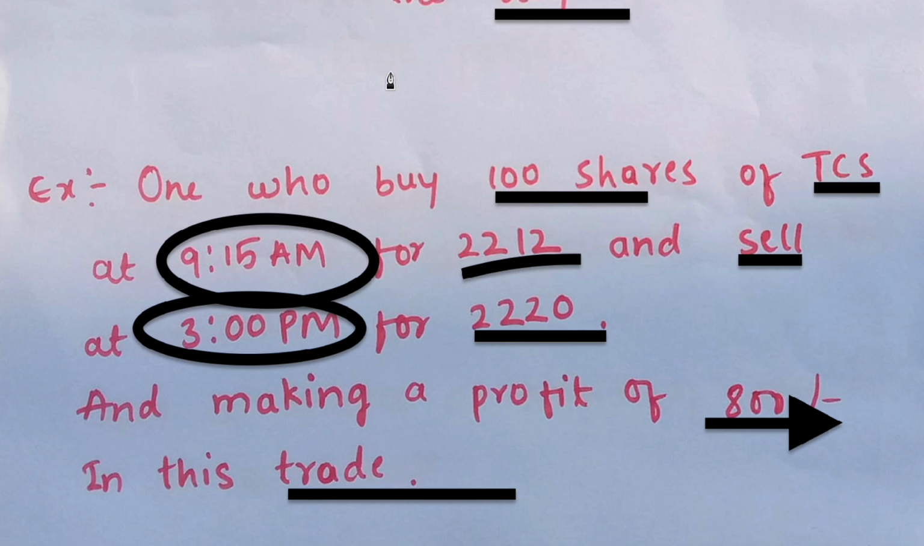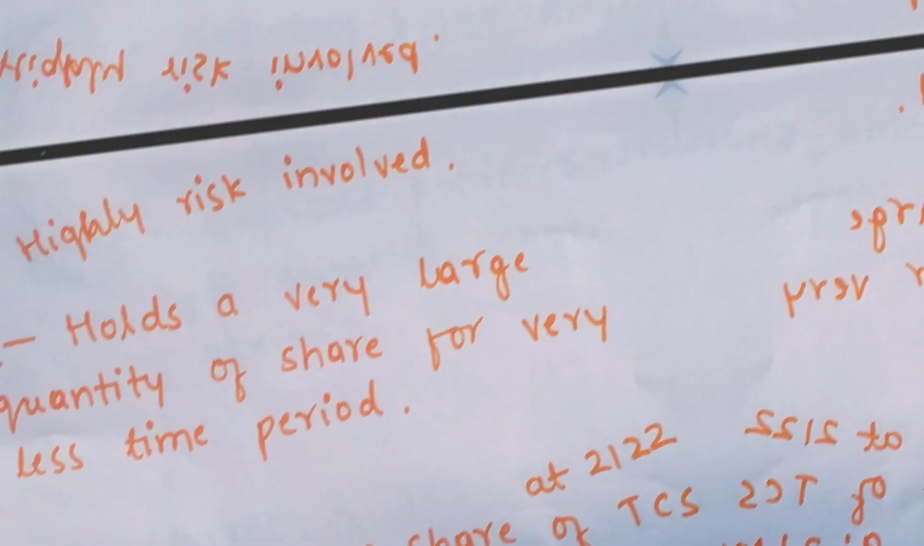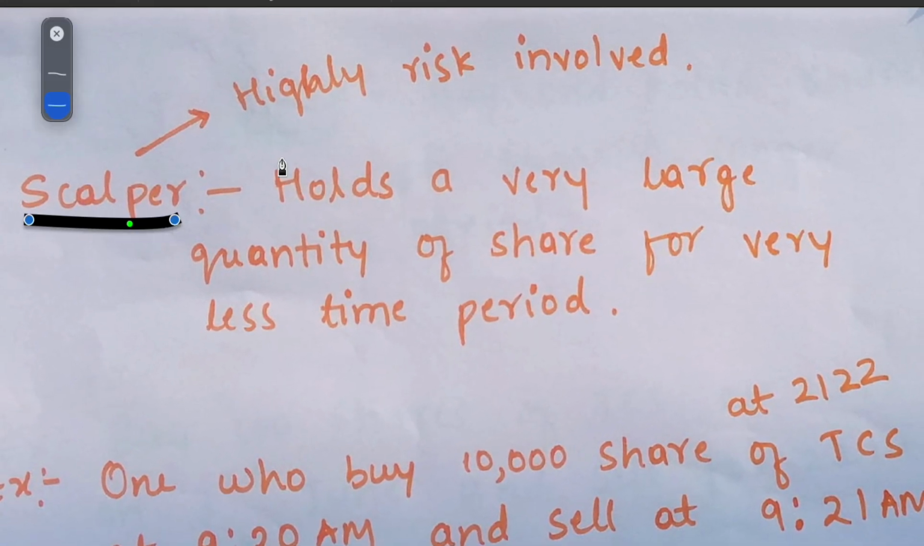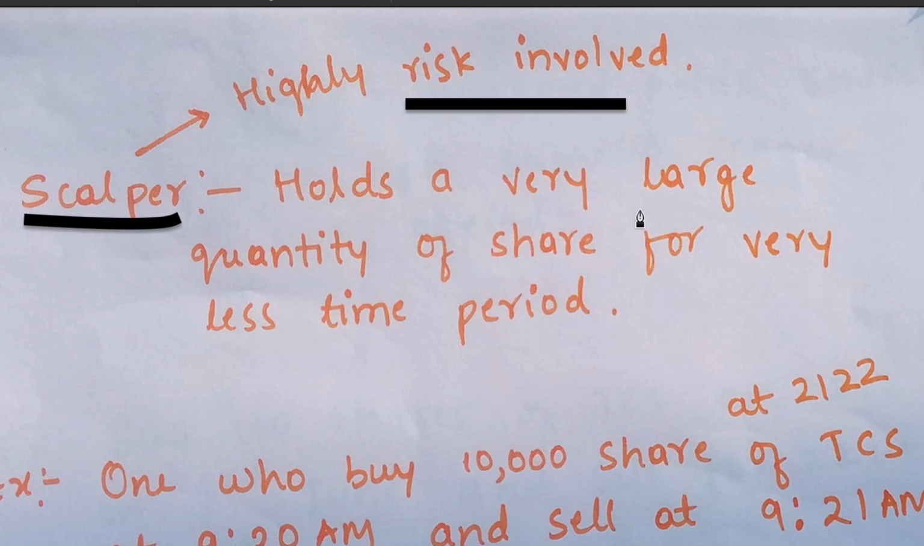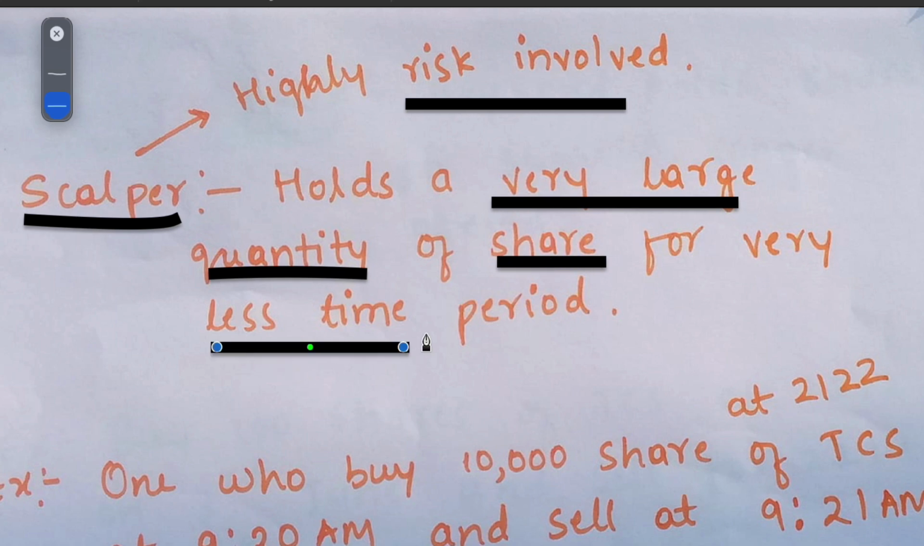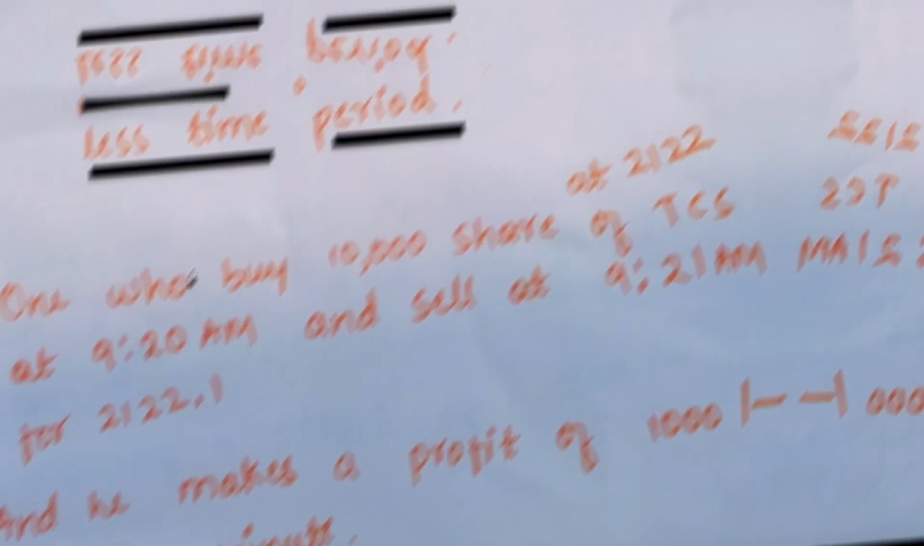These are the types and these are the examples. And let's move to the second type of trader. The second type of trader is scalper. In this trading, the risk is high. What is a scalper? If I buy a very large quantity of shares of whichever company you want for a short time period, this is called scalping.